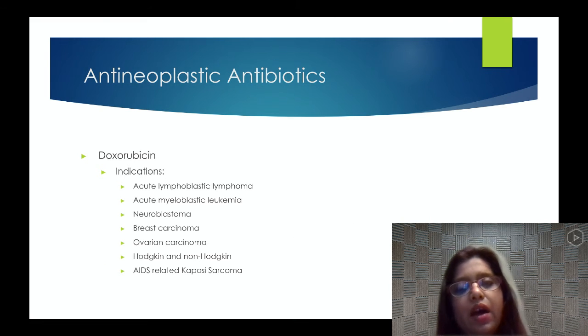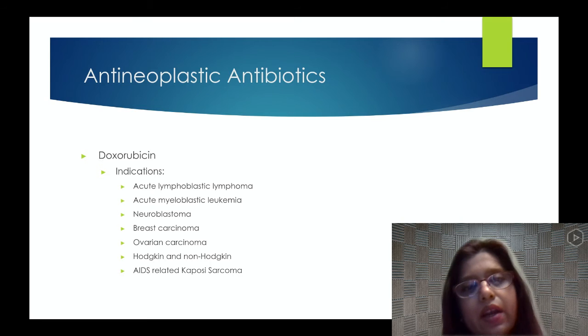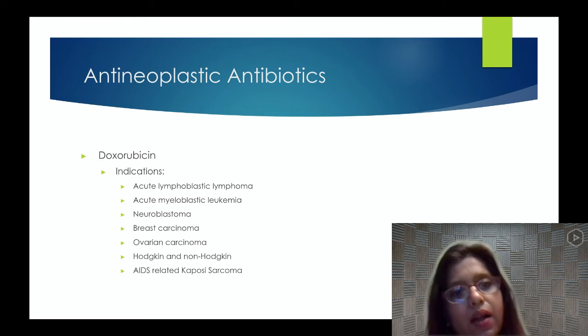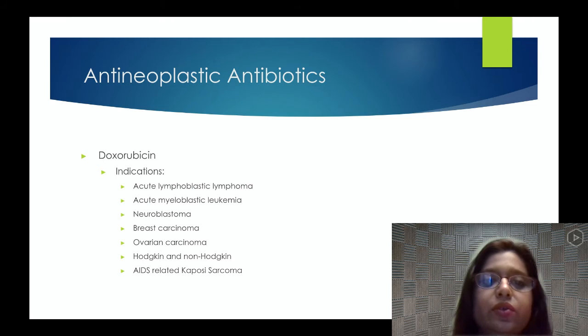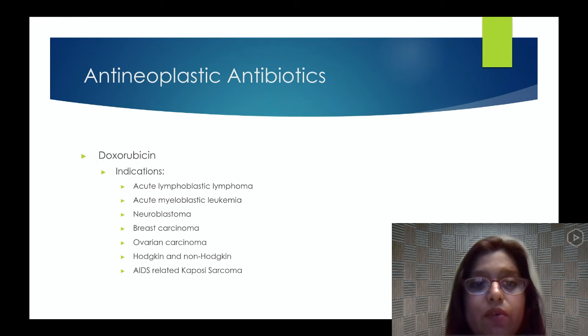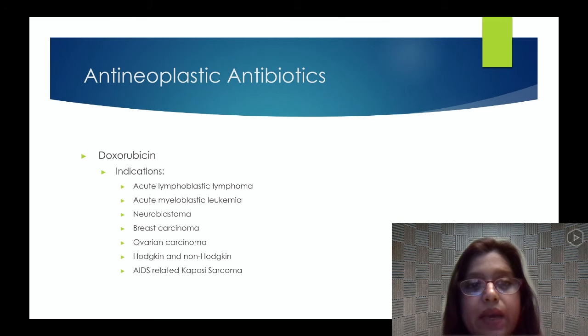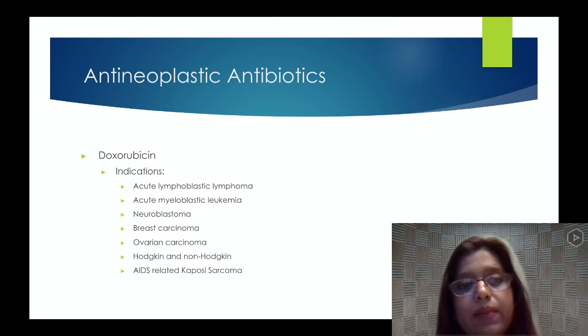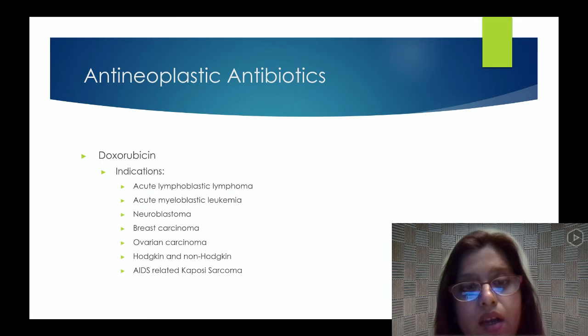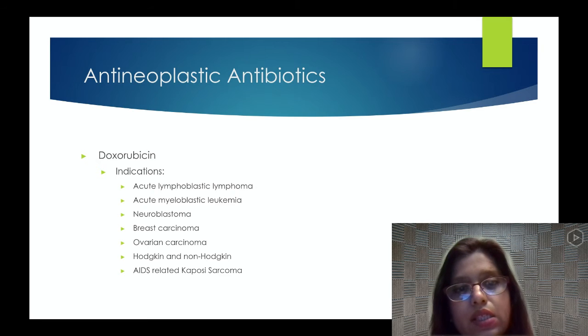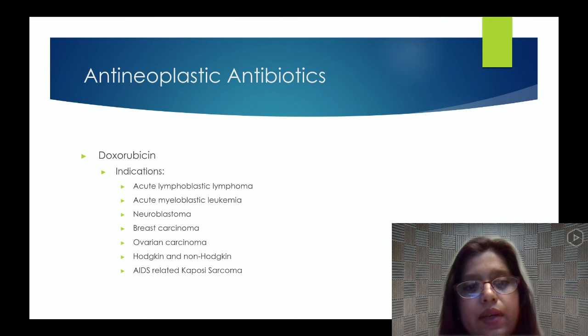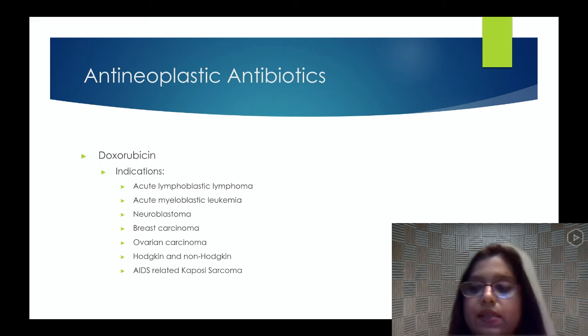Antineoplastic antibiotics. One of the examples is doxorubicin. What are the indications? When do we give it? We can give it in acute lymphoblastic leukemia, acute myeloblastic leukemia, neuroblastoma, breast cancer, ovarian cancer, Hodgkin's and non-Hodgkin's lymphoma, and AIDS-related Kaposi sarcoma. These are just names of different kinds of cancers.